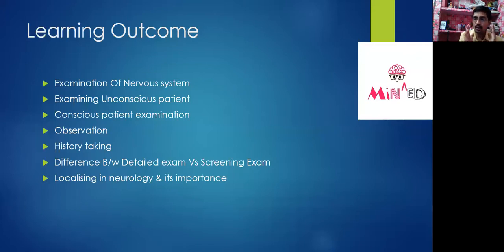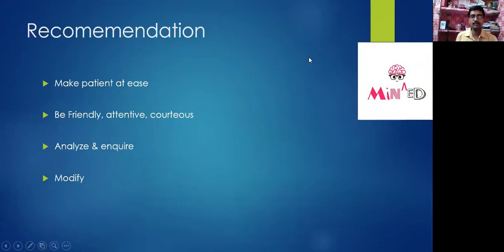So we should have a goal. We should have a proper understanding of what I want from the patient side, why I want to go for a detailed examination, and what has to be considered during examining. And localization: we will have a very short introduction to localization. We cannot go into detail, because for localizing any injury in neurology, we definitely need a better understanding of neuroanatomy and neurophysiology. So I'll try to give some short examples and give you an idea how we can localize the patient without going for any investigation.